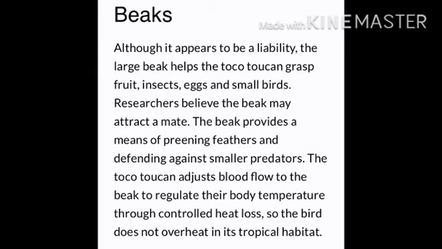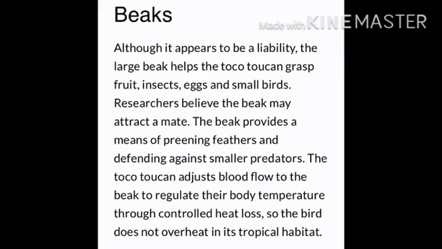Although it appears to be a liability, the large beak helps the toucan grasp fruits, insects, eggs, and small birds. Researchers believe that the beak may attract a mate.